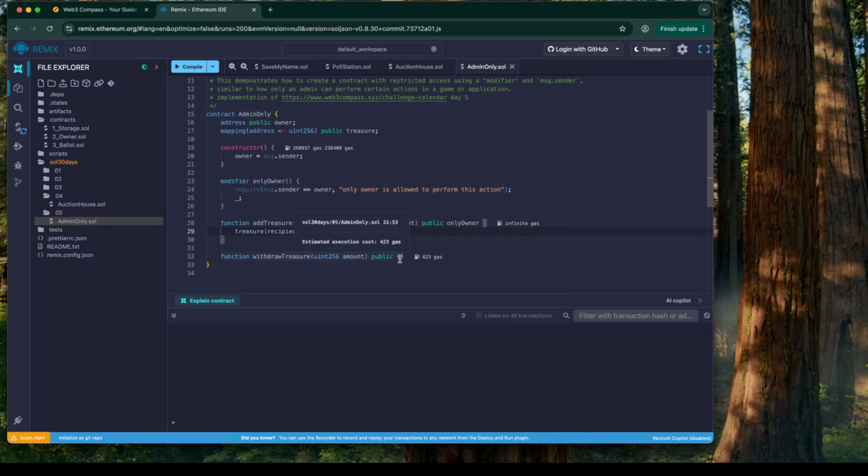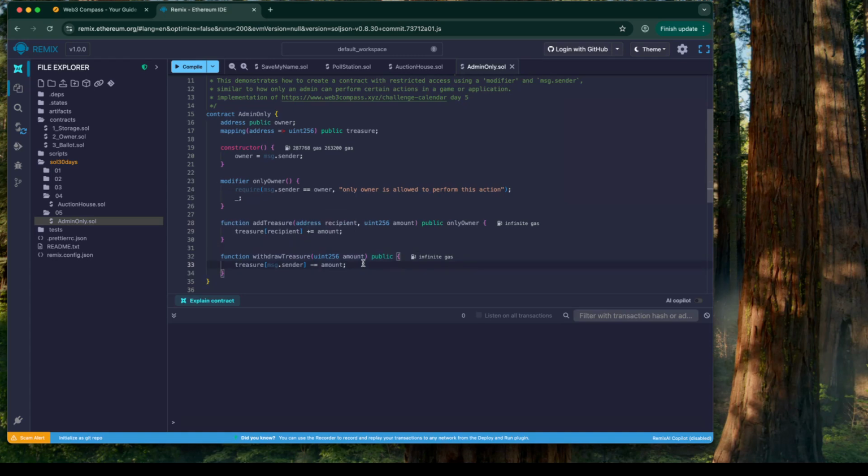Copy that, and here we'll paste the same thing. Now, in this case, it will be msg.sender, and this will be a decrement. So the recipient will have their treasure mapping value incremented by the amount, and it's only possible for the owner to do so. And any account, if they have a treasure balance, they can call withdraw treasure, and the specified amount will be decremented.